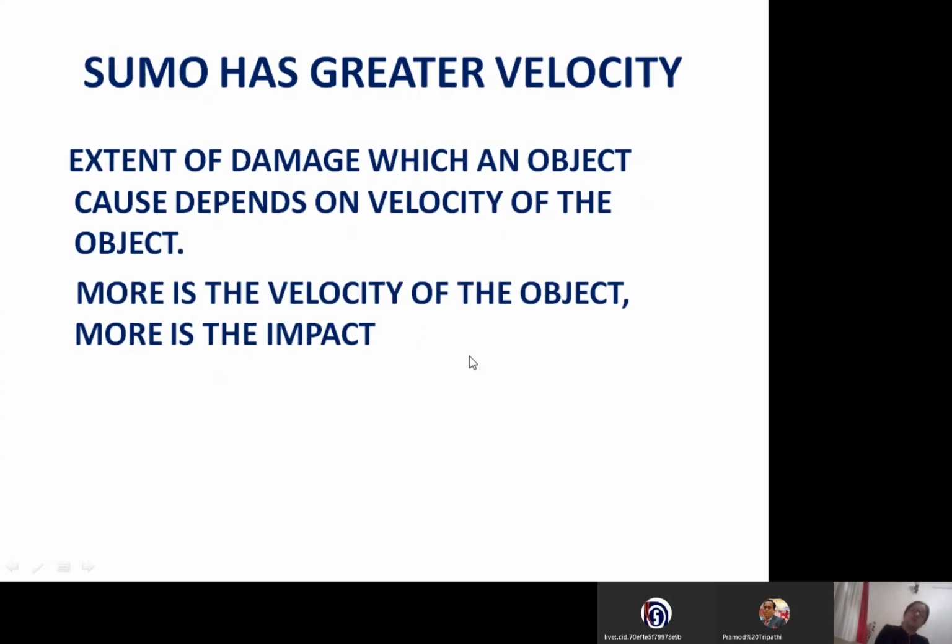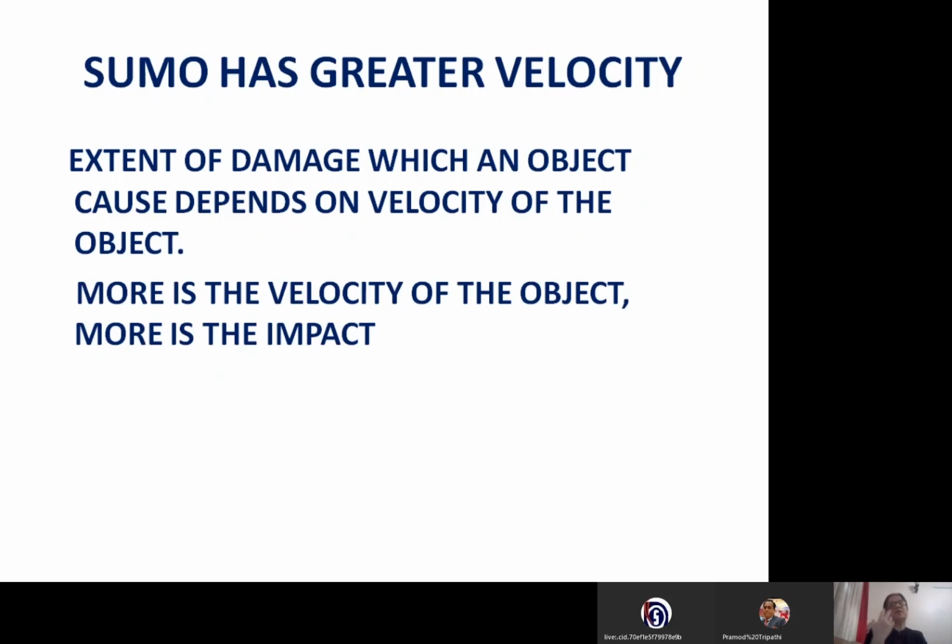Previously, in the first video, we had shown that when we were comparing two persons of different masses, the sumo wrestler with more mass was able to break the door as compared to the thin person, because the more the mass, the more the impact of the force. That is why the damage was more. Now the same sumo wrestler was trying to go through a door which was harder than the previous door, but was not able to break through. The reason is that the mass of the sumo is not sufficient to give the impact.